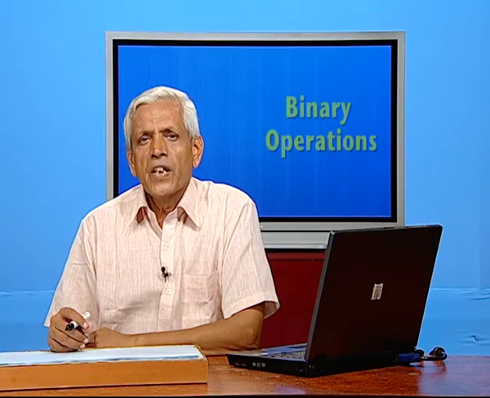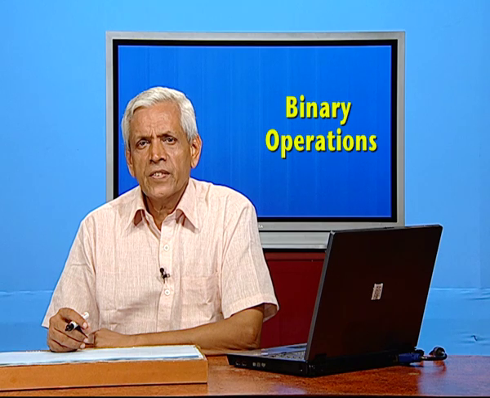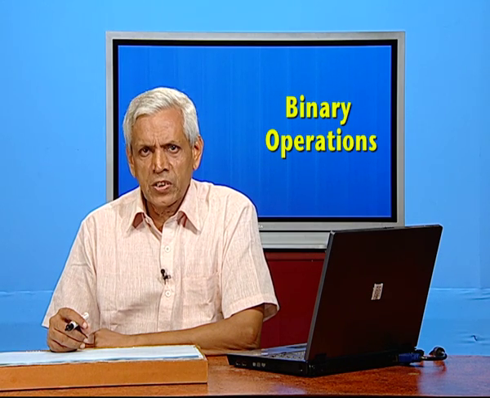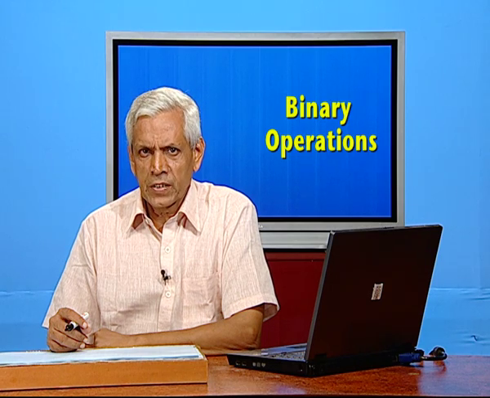Therefore, x minus z is also a multiple of 5, hence xRz. So, R is also transitive. Thus, we have seen that R is reflexive, symmetric and transitive. So, it is an equivalence relation.